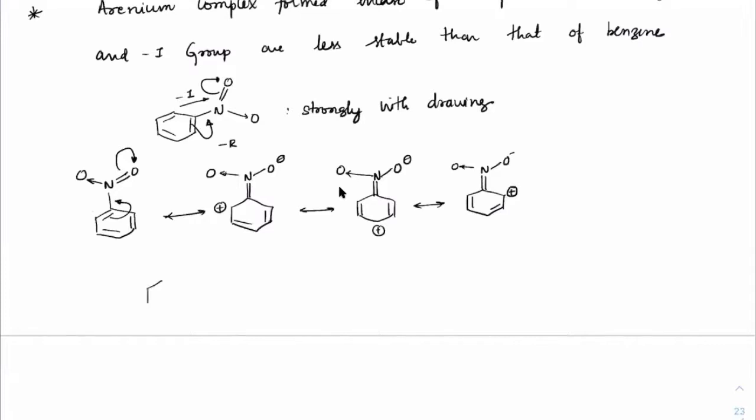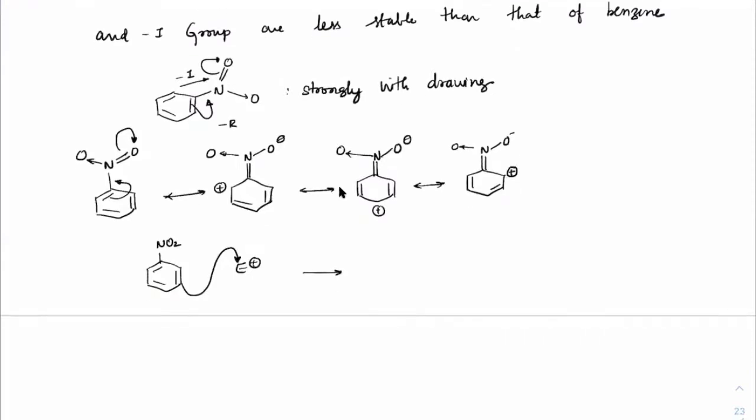So if an electrophile is approaching, let me take one of the canonicals here with NO2. When an electrophile approaches, the approach would always be from the meta position. As it approaches from the meta position, where does the positive charge come? This gets connected here, and positive charge will come on the ortho position.